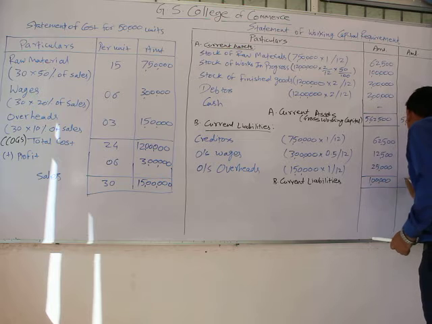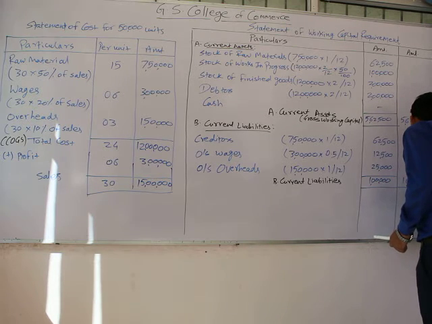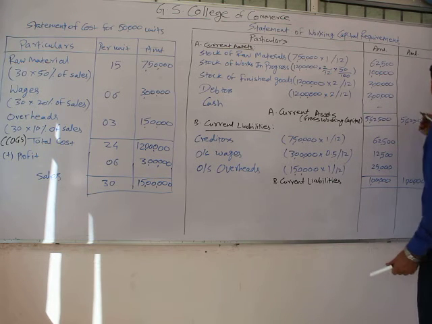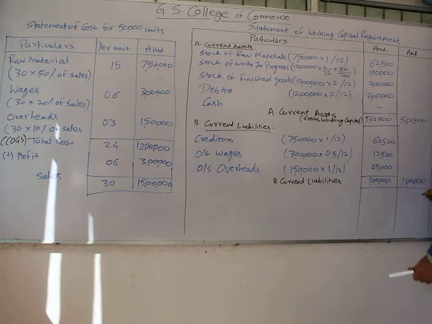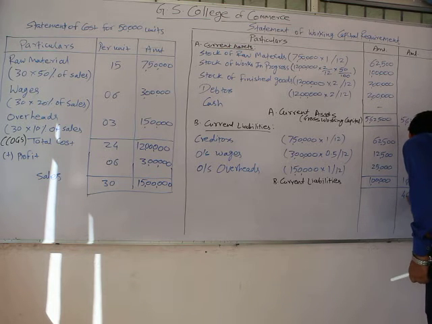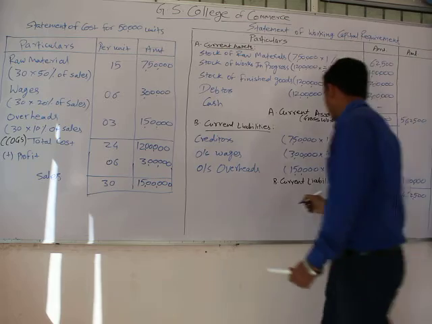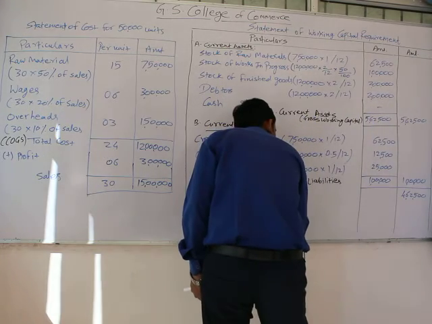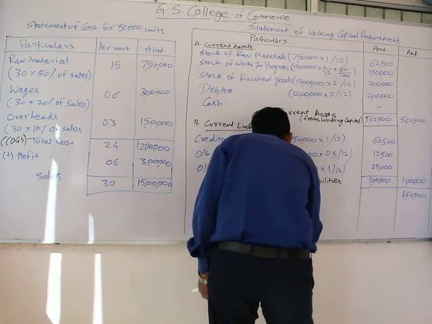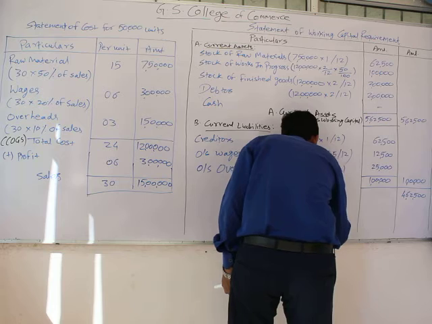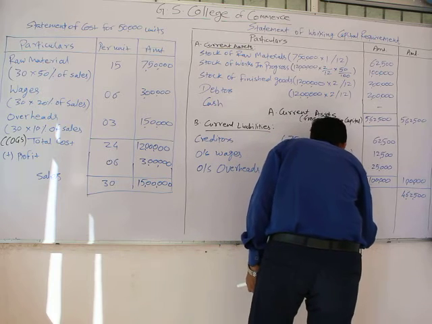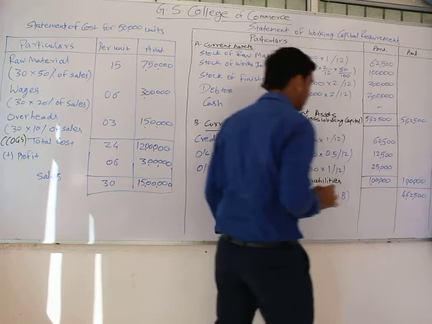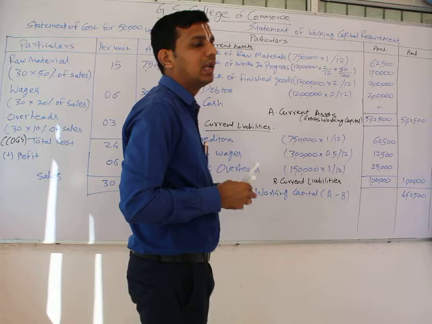We can transfer it to the second column. 5,62,500 minus 1 lakh would be 4,62,500. This is our working capital. We have used the formula A minus B, that is current assets minus current liabilities.